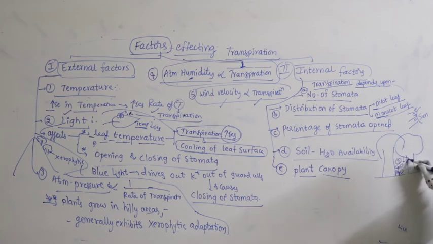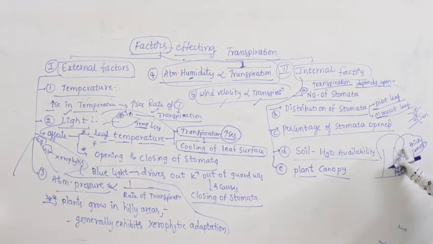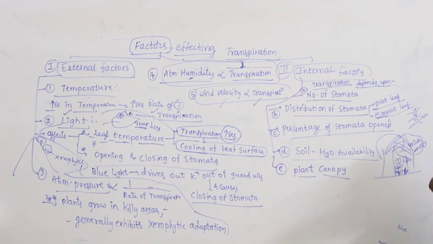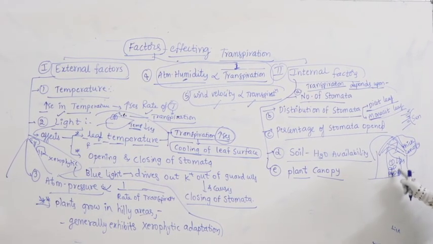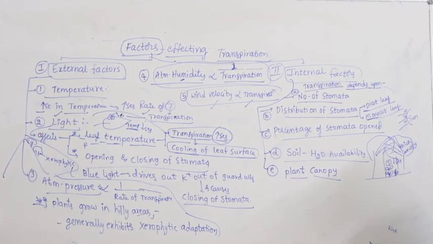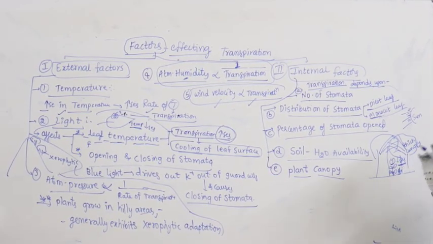Transpiration rate decreases. Why? The smaller plants, what do you find them in? They are in a thick canopy. What is the thick canopy here? All the plant branches overlap one above the other. So, when all branches overlap one above the other, lower plants may not get sufficient sunlight, which decreases the rate of transpiration. If there is no thick canopy, plant transpiration increases. So, it also depends upon plant canopy.